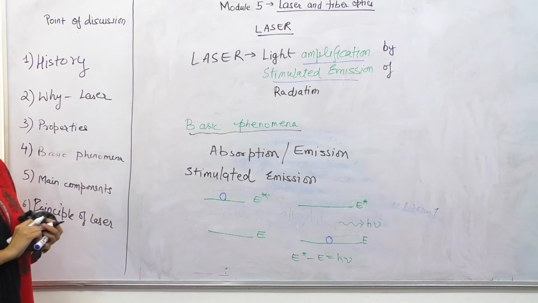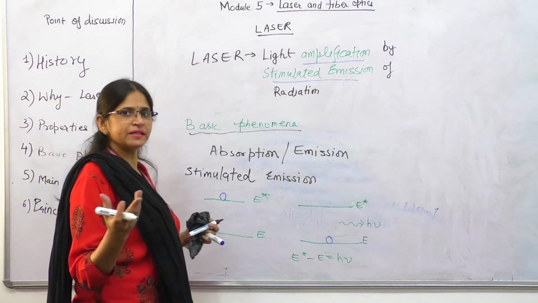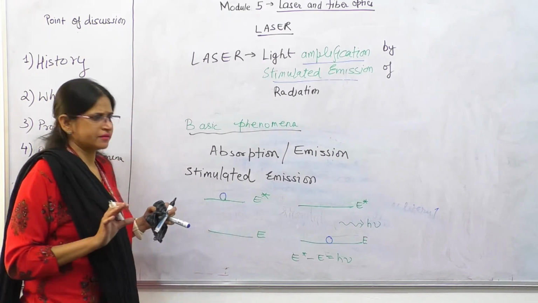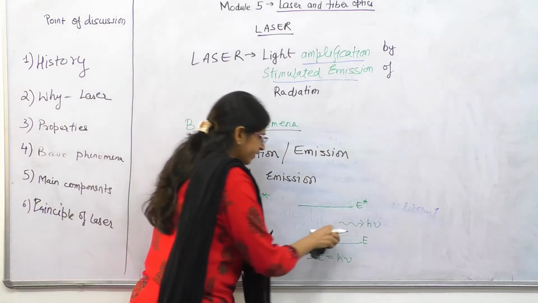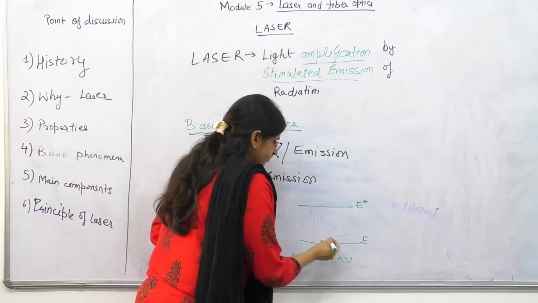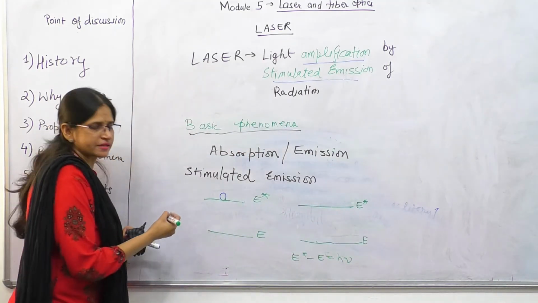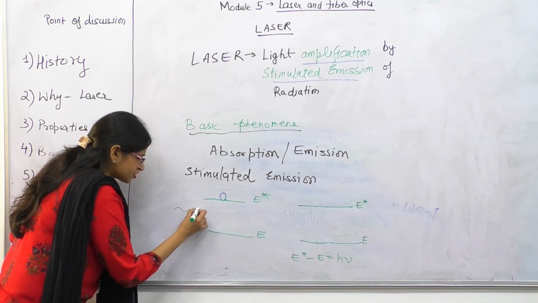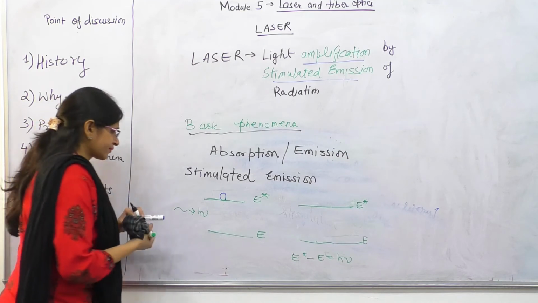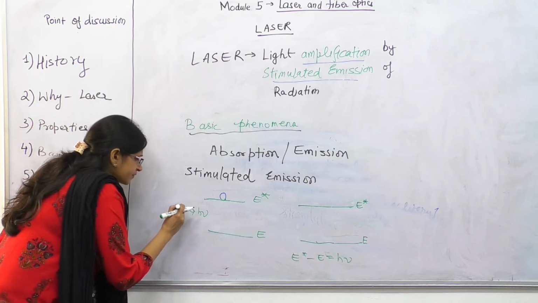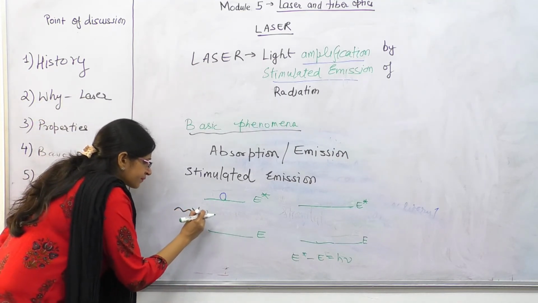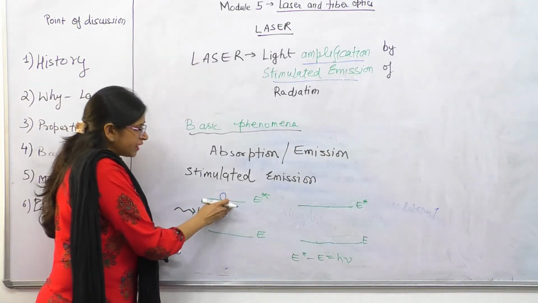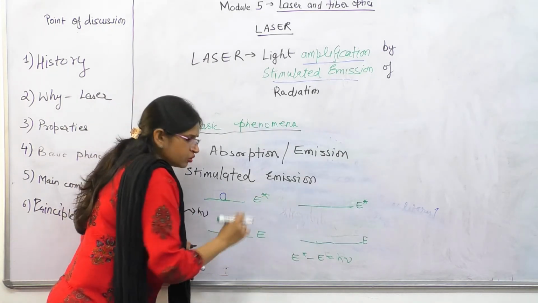What is the meaning of stimulated emission? Stimulate means something external; some external source is required. Again, the external source required is a photon in this case. So there will be a photon of h nu that will strike this atom, and this atom will transit to the lower energy state.